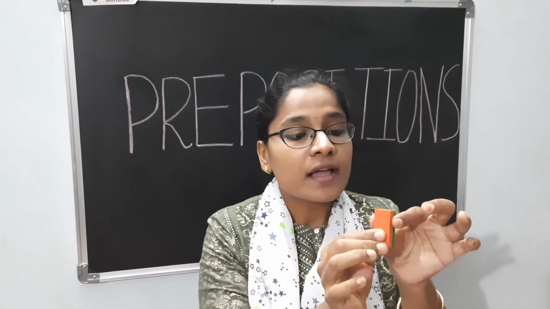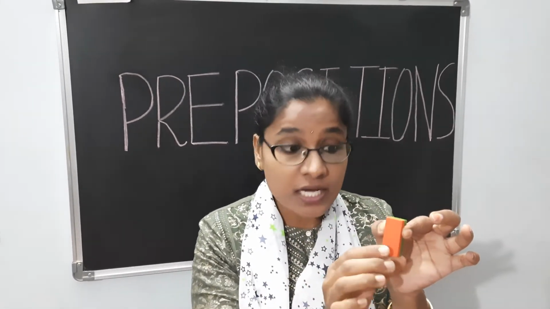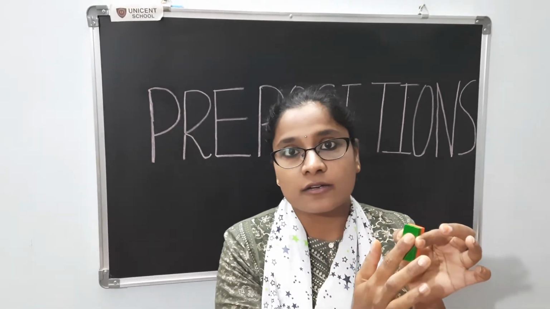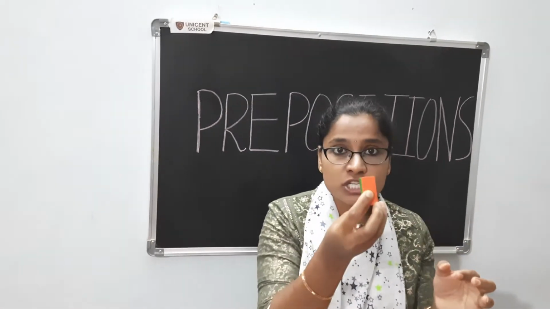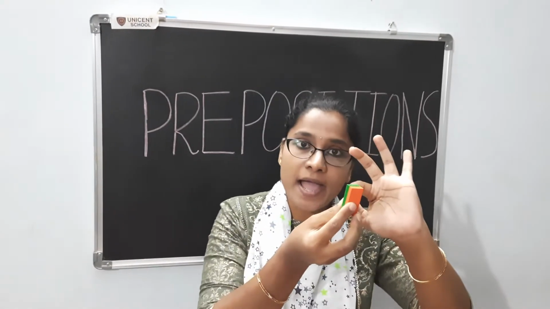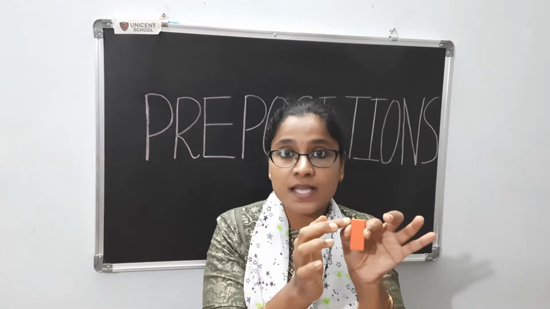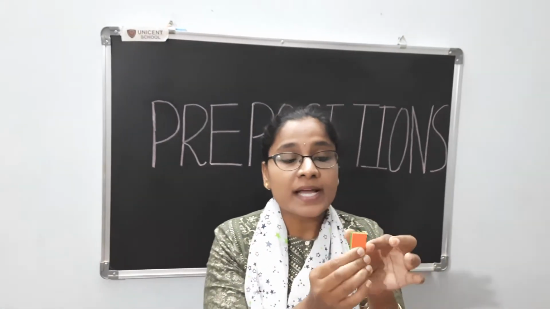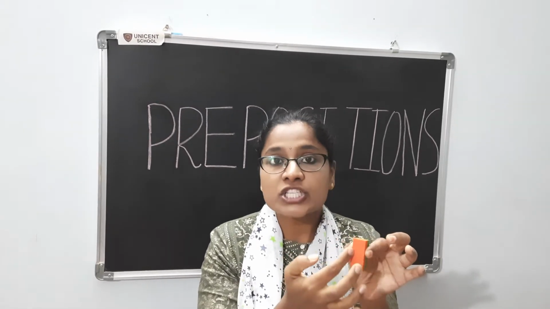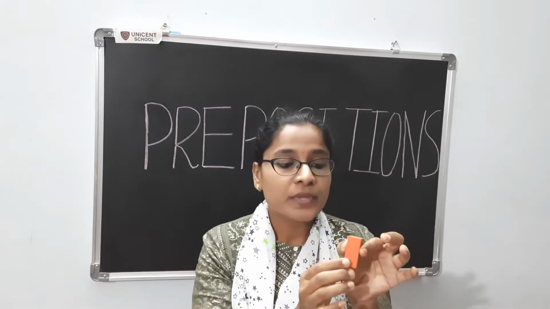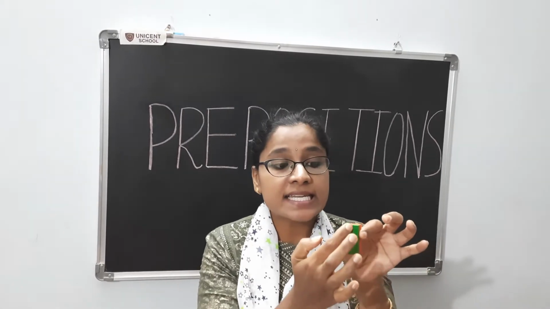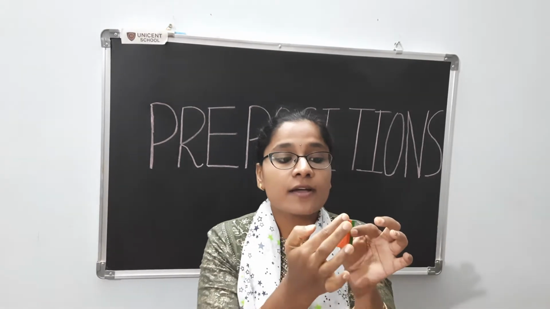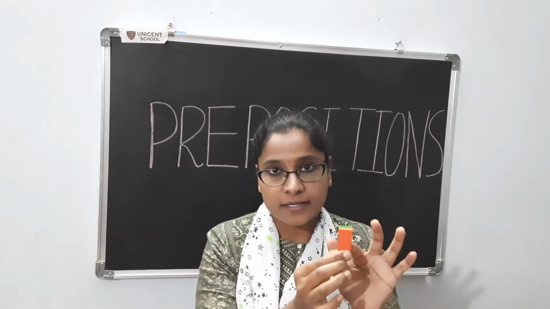In front I have orange color, and at back I have green color. So here I am saying the position of the brick, in front and back. So here the prepositions are front, back.